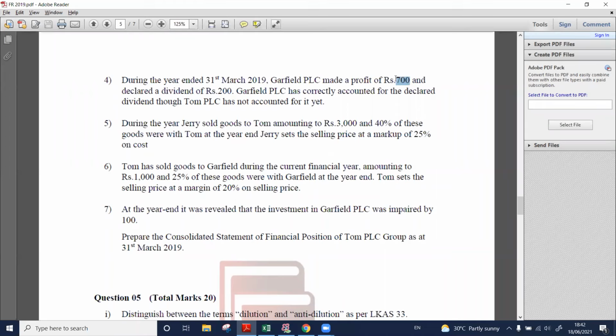This is the profit they have earned. What we need to calculate is the profit share.